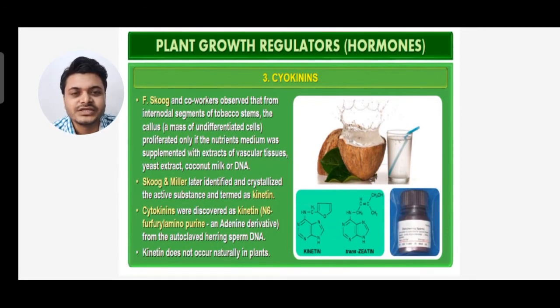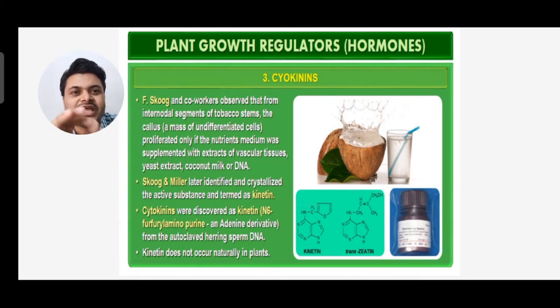Next is cytokinin. Skoog and Miller later identified and crystallized the active substance and termed it kinetin. Cytokinins were discovered as kinetin, that is N6 furfuryl aminopurine, an adenine derivative from autoclaved herring sperm DNA. So kinetin does not occur naturally in plants.